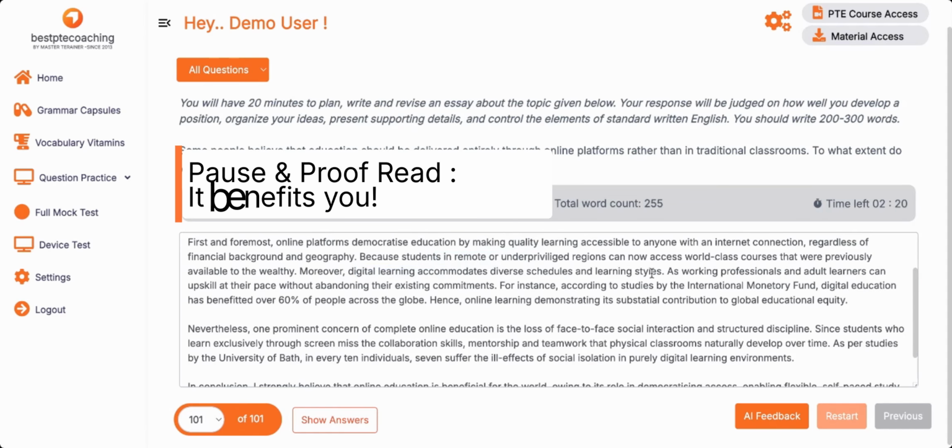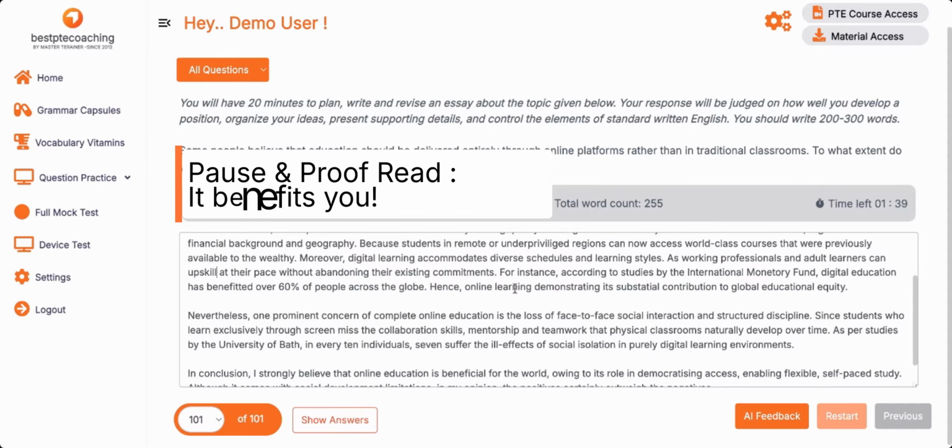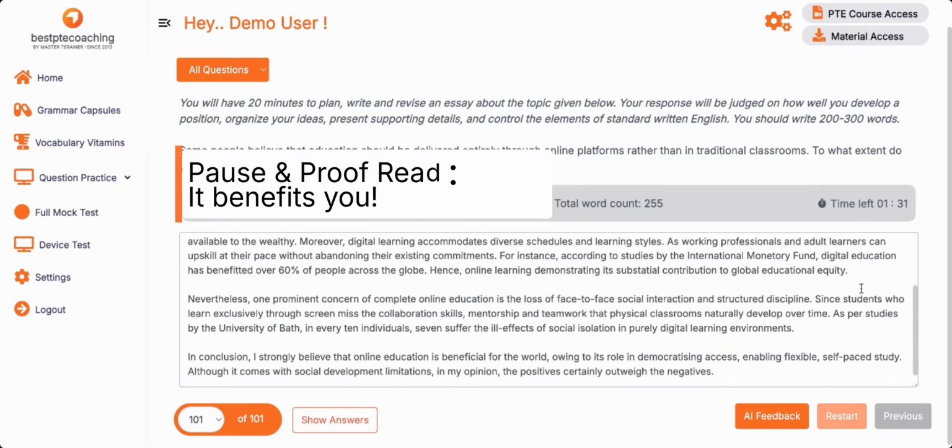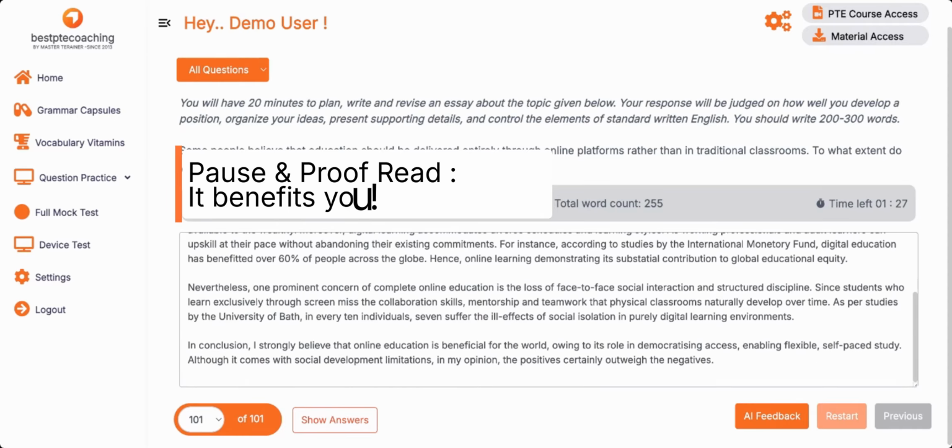Digital learning supports diverse schedules and learning styles. So you are simply writing flexible learning here. But we cannot write "A" here, it is "working professionals". As working professionals and adult learners can upskill at their own pace, right? At their own speed, or at their own pace and place. We can write that also, but without abandoning their existing commitments. For instance, according to studies by the International Monetary Fund, digital education has benefited over 60% of people across the globe. Okay, not bad. Hence, online learning is democratizing, demonstrating its substantial contribution to global educational equity. Education equity is also fine.